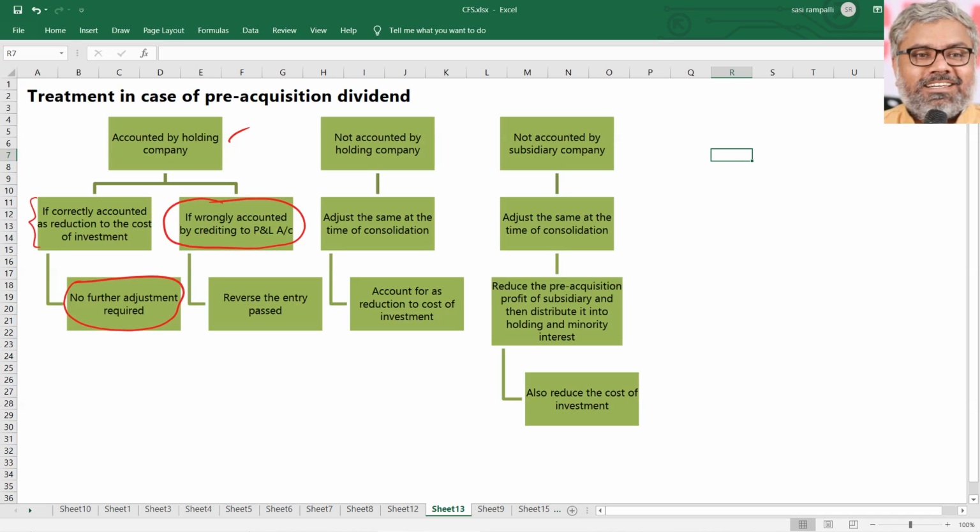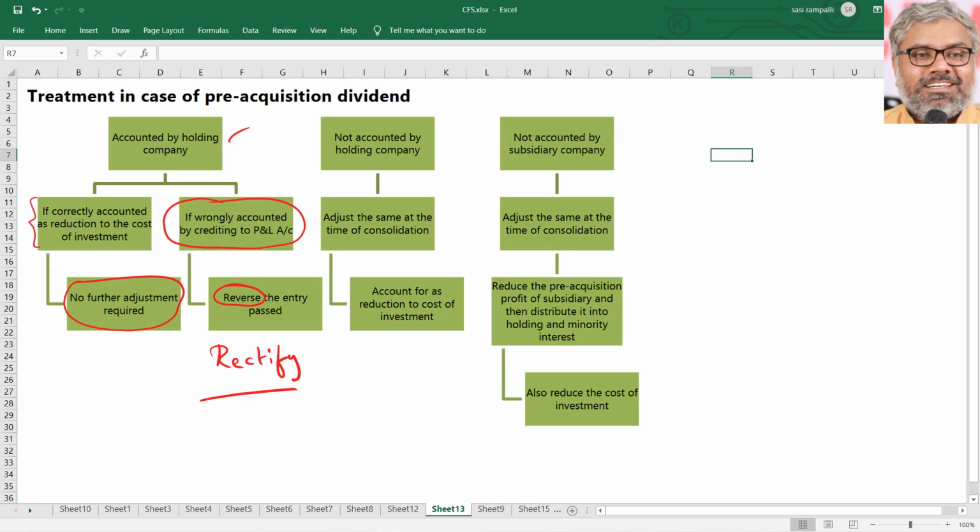Now, what they passed, the holding company, is bank account at R to P&L account. We have to rectify that. So what should we do for that rectification? Bank anyway has received. If it was received, bank account is already debited correctly, there is no problem. If that is not credited to the investment account but credited to the P&L account, we have to reverse the entry that has been passed. I would say rather than reverse, we have to rectify the entry that has been passed. What is the rectification entry here?